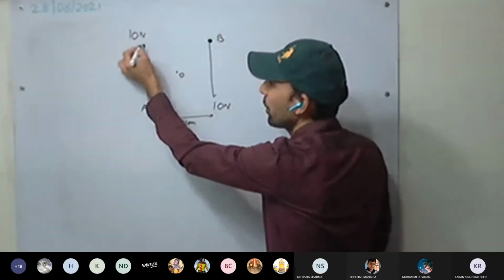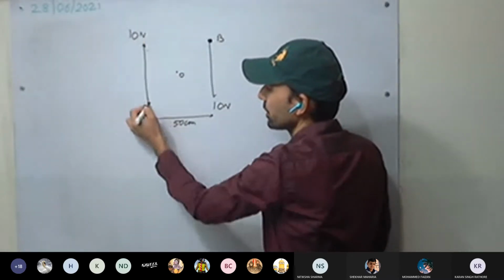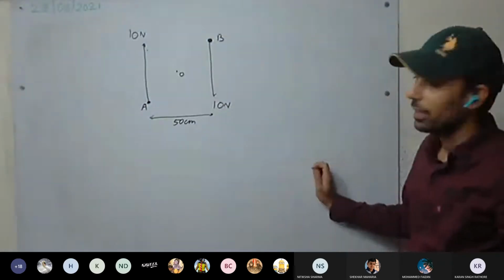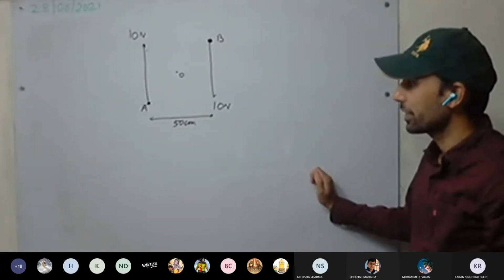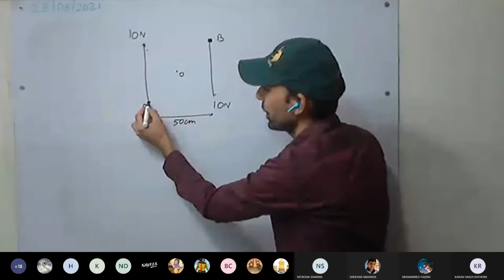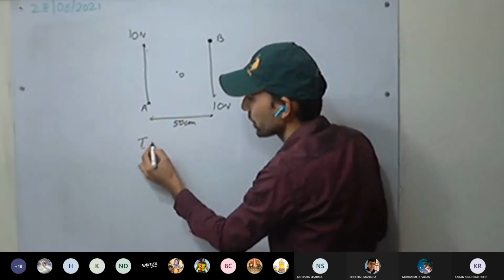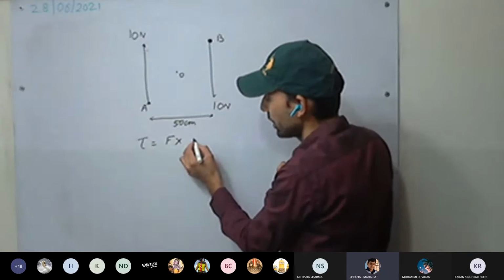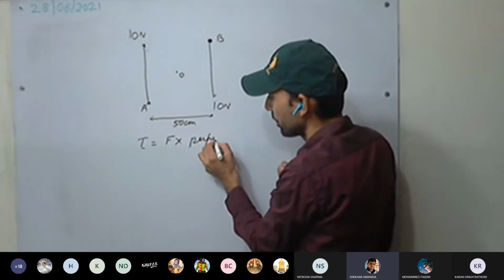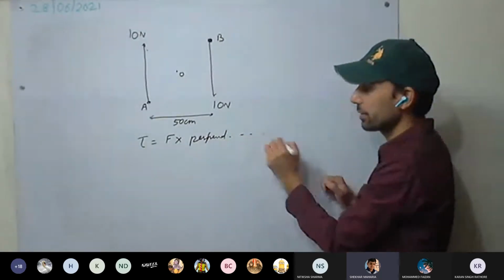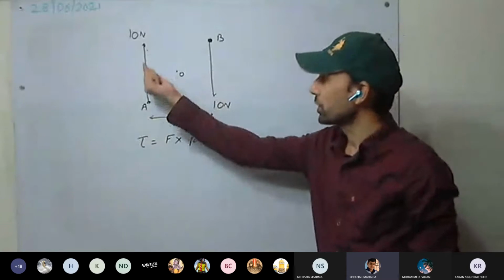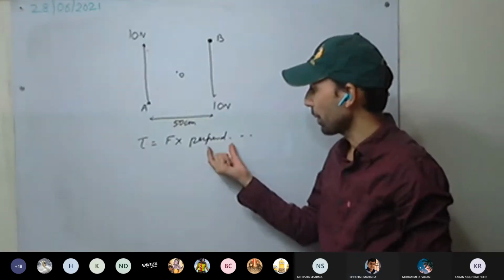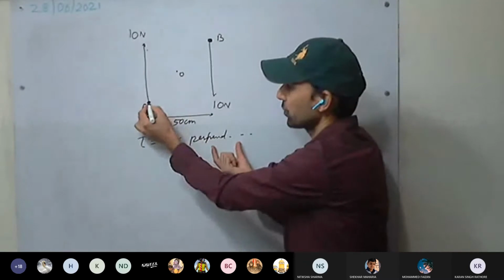So what will be the moment of force because of this 10 Newton at A? Anyone in class? What is moment of force? Force into perpendicular distance of the force applied from the pivot. So how much is the perpendicular distance from A for this force?